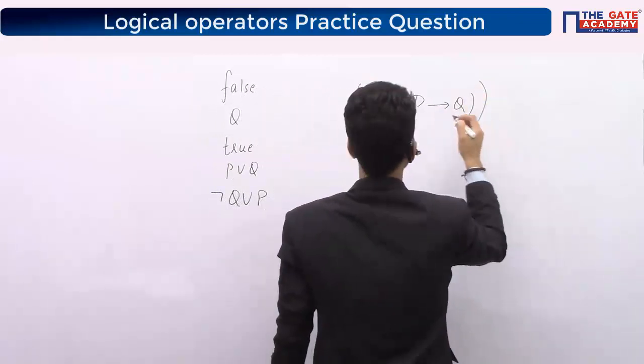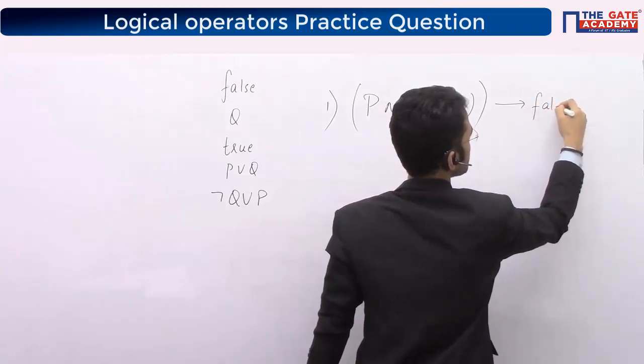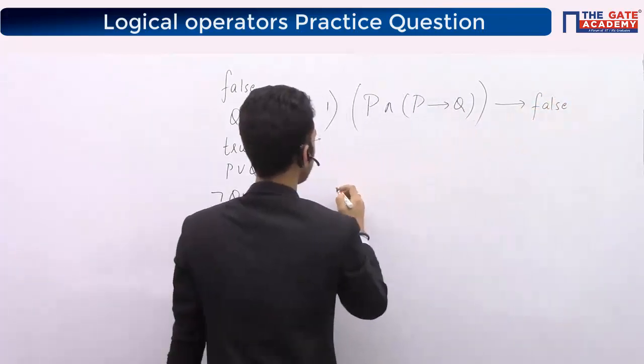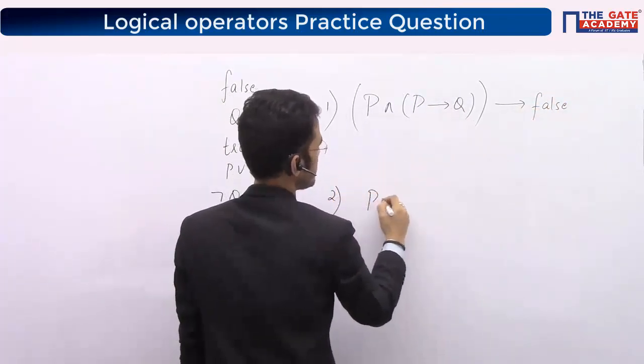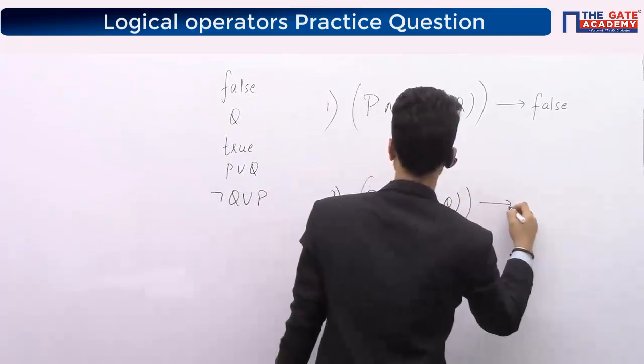Implied by this, as you have seen, means you will try for the first option whether this expression implies false or not. For the second expression, you will try whether this expression implies Q or not.